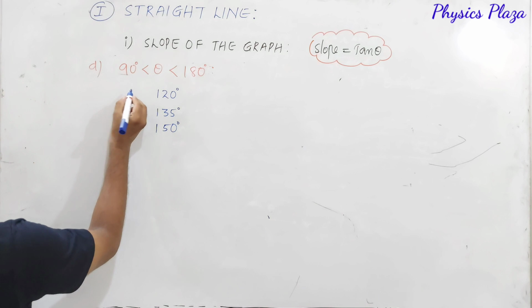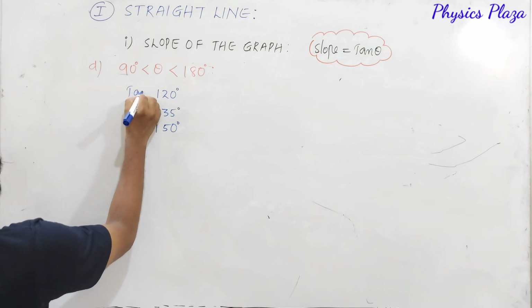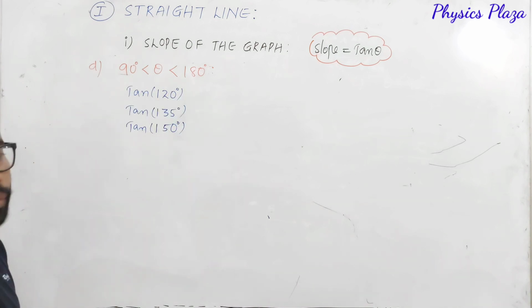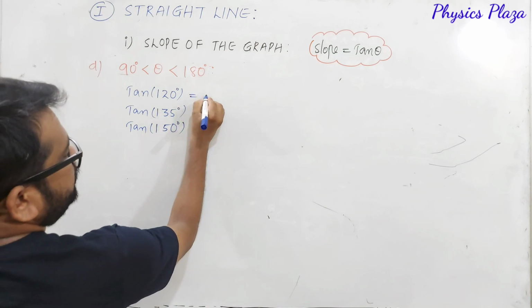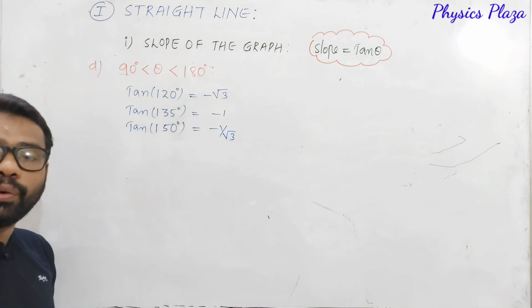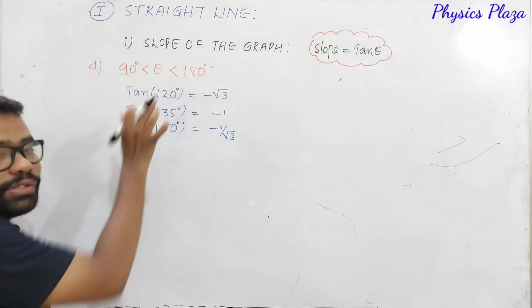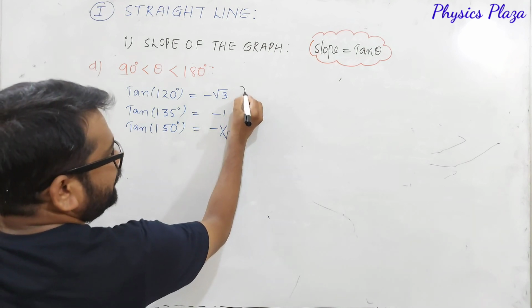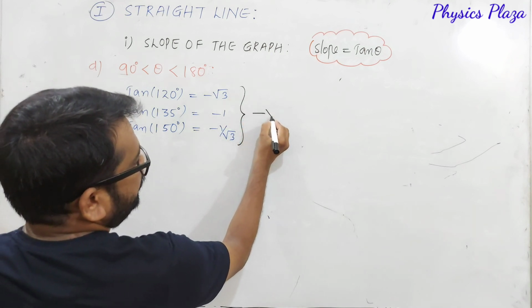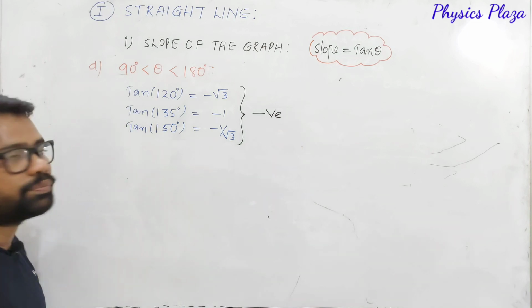So, for this, let us try to know how much tan 120 is. We all know that tan 120 is negative. What you have to notice is that for these values, tan is going to be negative, completely negative.